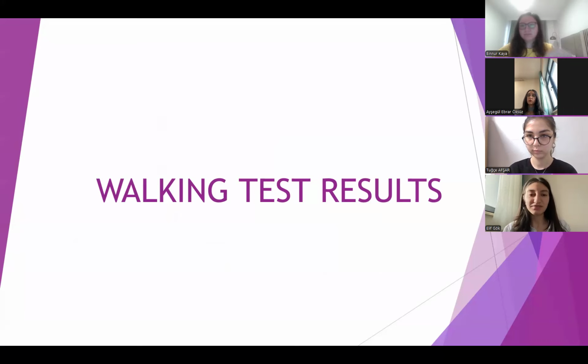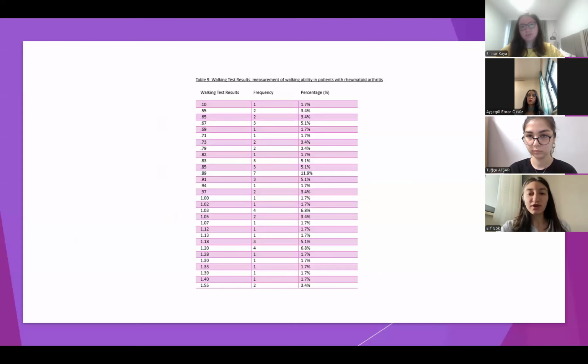Hello, I'm Elif. I will continue with the walking test results. In the walking test, the average walking speed recorded was 0.96 meters per second, reflecting the overall mobility and functional capacity of patients with rheumatoid arthritis. A breakdown of the results reveals that 25% of patients are classified as slow walkers, while 50% exhibit moderate walking speeds. The remaining 25 percent fall into the fast walkers category.